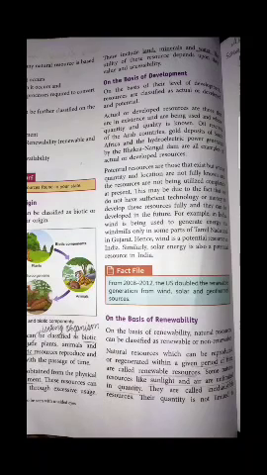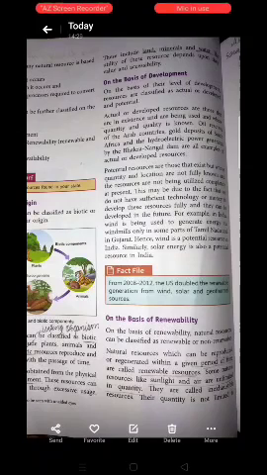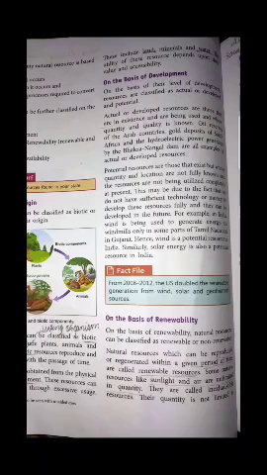Renewable resources are those which can be renewed again and again, and we get them from natural resources. On the contrary, non-renewable resources are those which end up after some period or after some interval of time. We are not able to use them again and again.